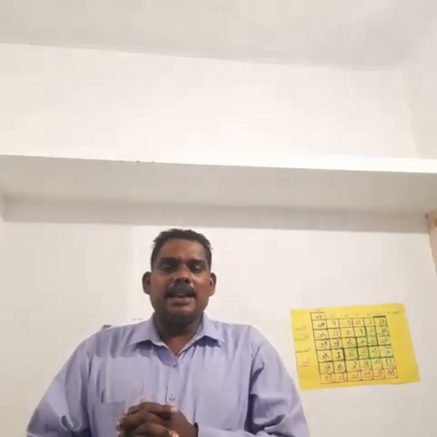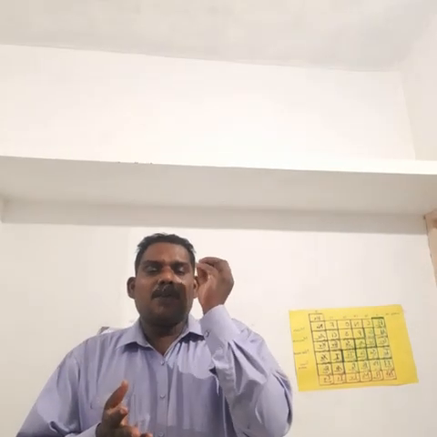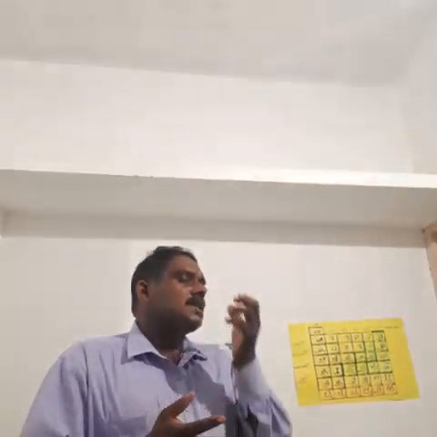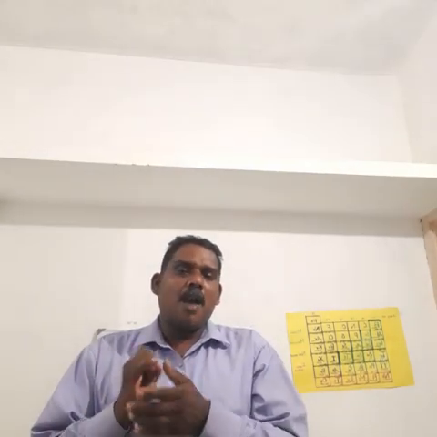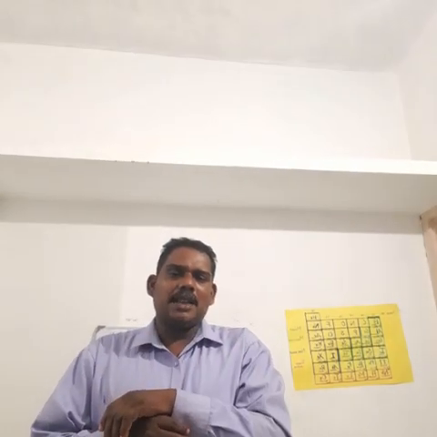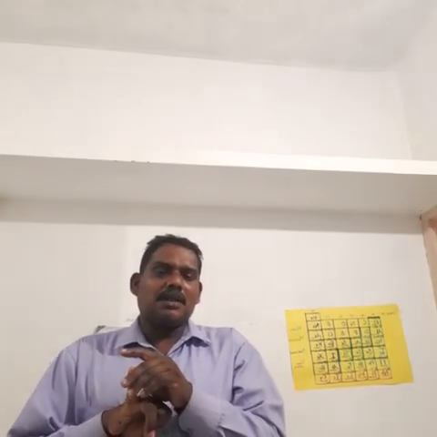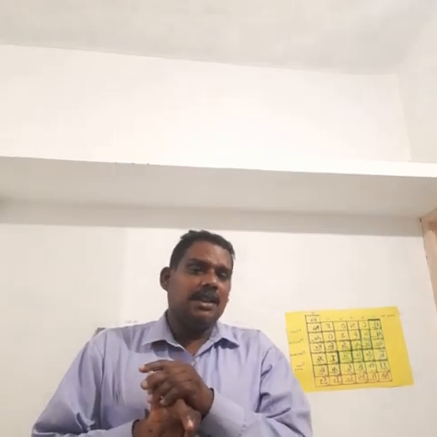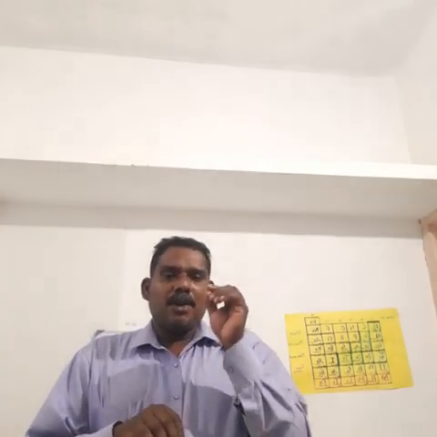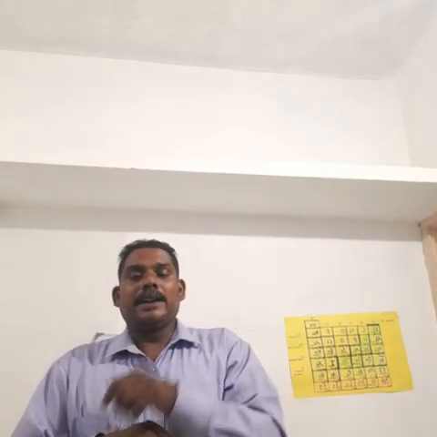And for the oxidizing and reducing agent, here we talk about how much number of electrons gained or how much number of electrons lost. We give one formula: E is equal to molar mass of an oxidizing or reducing agent divided by number of electrons gained or number of electrons lost during the redox reaction.